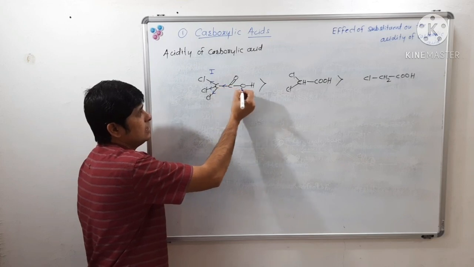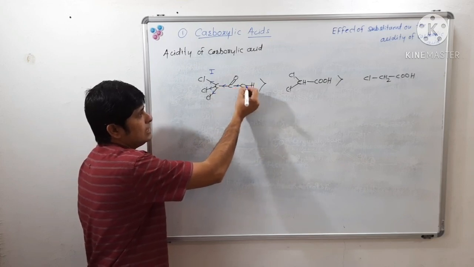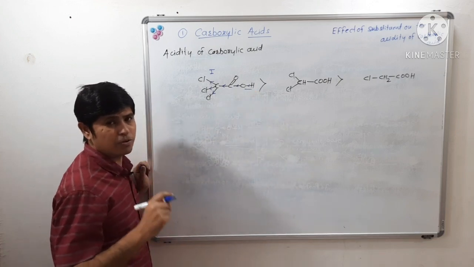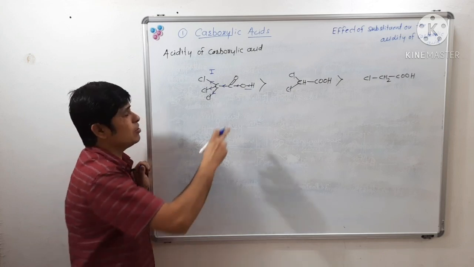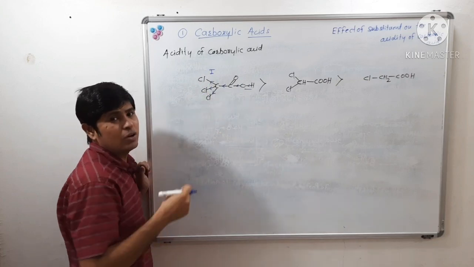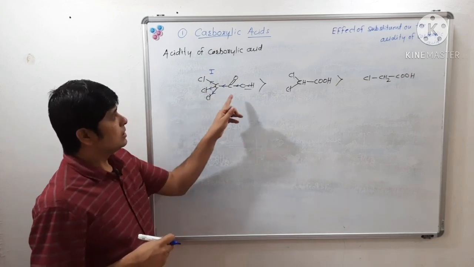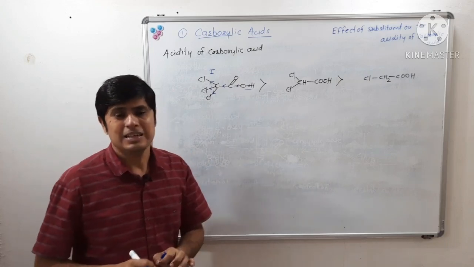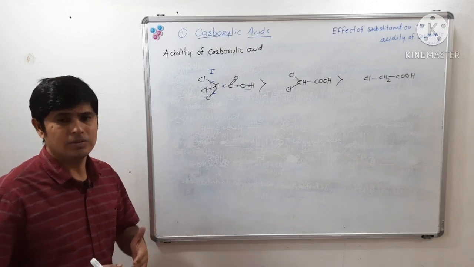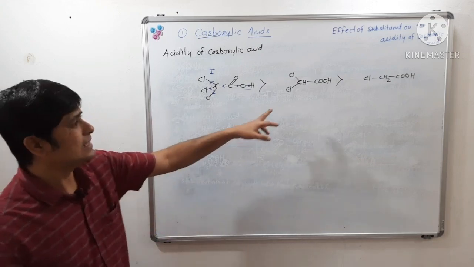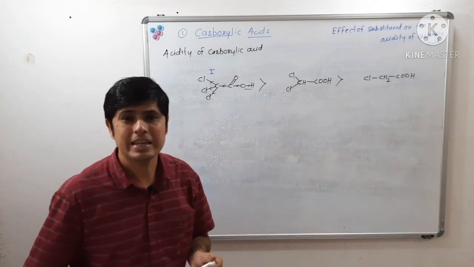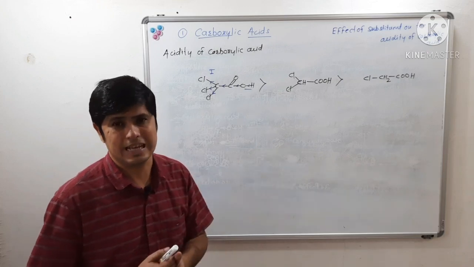So there will be release of proton from this hydroxyl bond very easily, because this bond becomes more weakened with 3 electron withdrawing chlorine atoms. So trichloroacetic acid is stronger, because release of proton is easier than in dichloroacetic acid, and in dichloroacetic acid it is easier as compared to monochloroacetic acid.